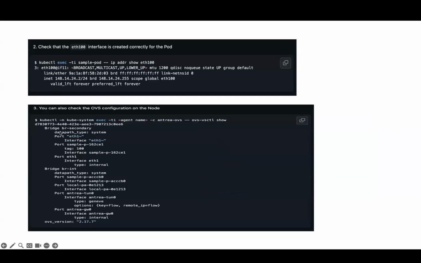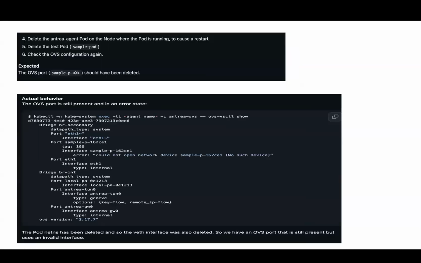It is one port attached to the br-secondary bridge. The other is br-int, this is the primary bridge. Now, because we see this in case of agent restart, let's restart the agent. We need to restart the agent on the node where the pod is running.